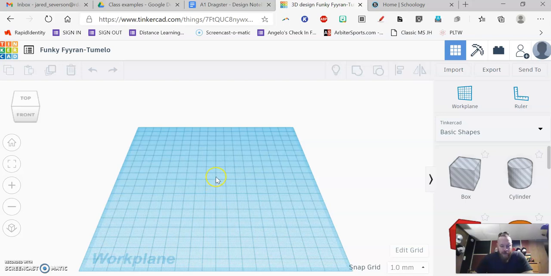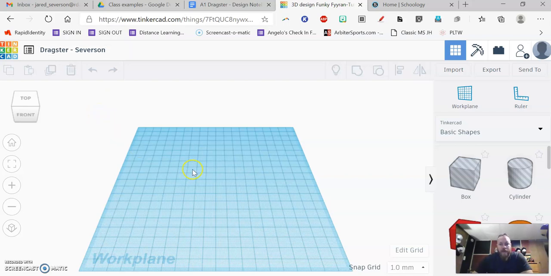The first thing that we want to do is give this a title or a name. You can see up here in the upper left-hand corner, this one says Funky Firan to Mellow. TinkerCAD just gives it weird names. So if I click on this, I can change the name. We are going to label this as Dragster, and then please put your name after it just so we know whose is whose. Okay, so Dragster, and then I'm putting my last name, Severson. You can put your first name, your last name, both, whatever. All right, so we want to rename that. That's the first thing that we want to do to this project.